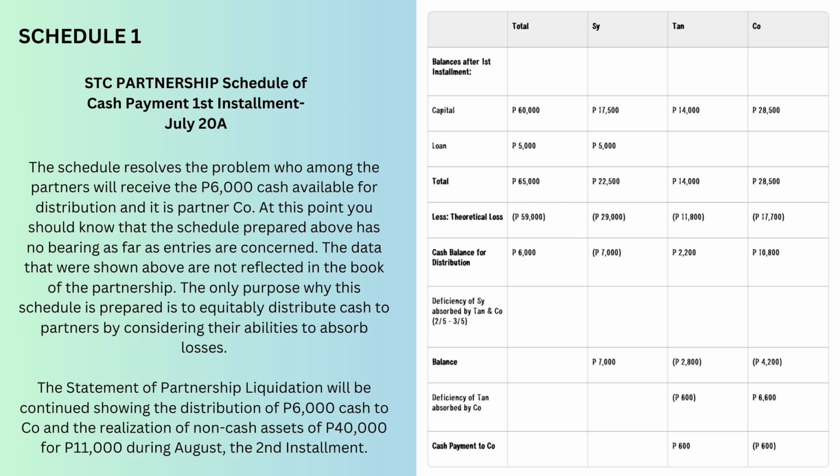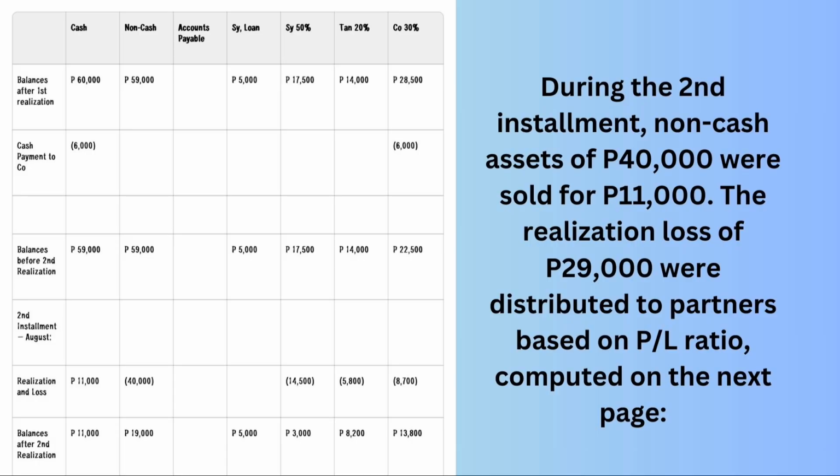and it is partner Co. The statement of partnership liquidation will be continued showing the distribution of 6,000 cash to Co and realization of non-cash assets of 40,000 for 11,000 during August, the second installment. During the second installment, non-cash assets of 40,000 were sold for 11,000. The realization loss of 29,000 was distributed to partners based on PL ratio, computed on the next page.